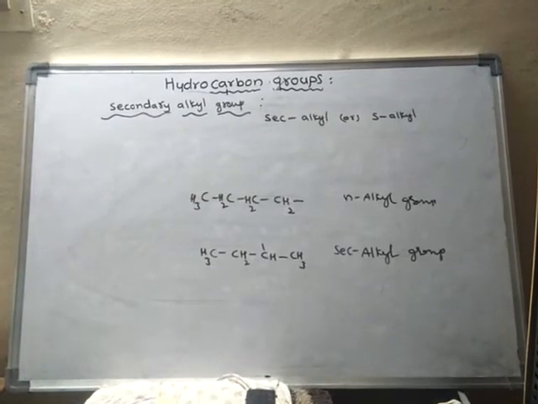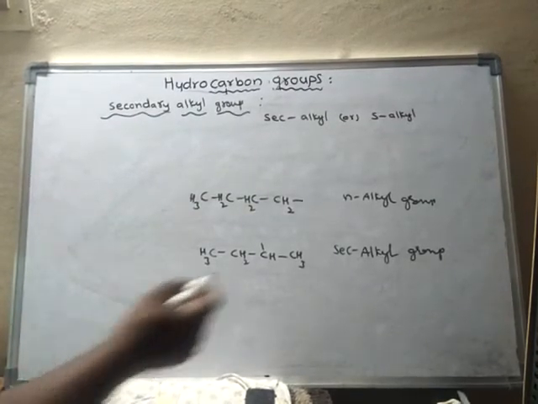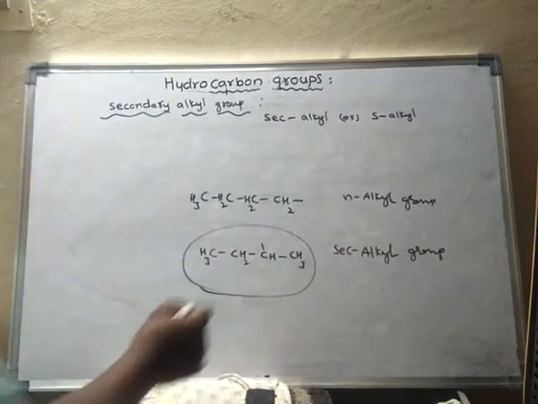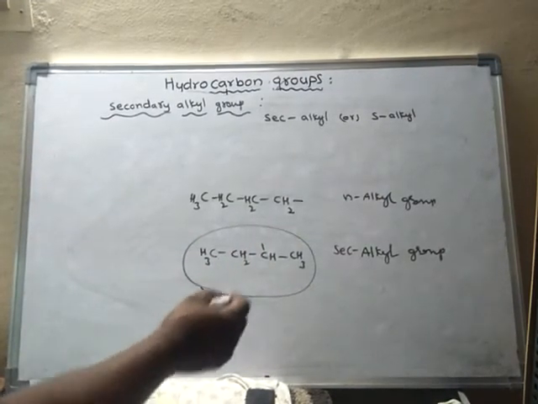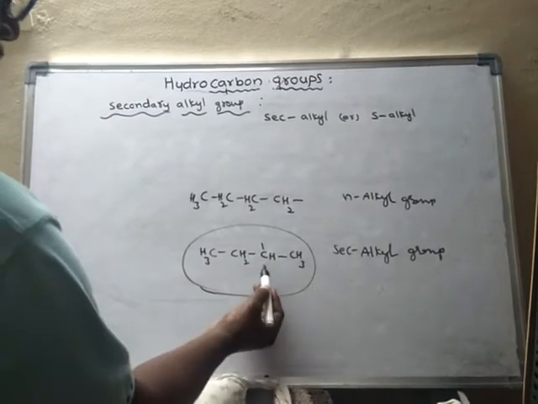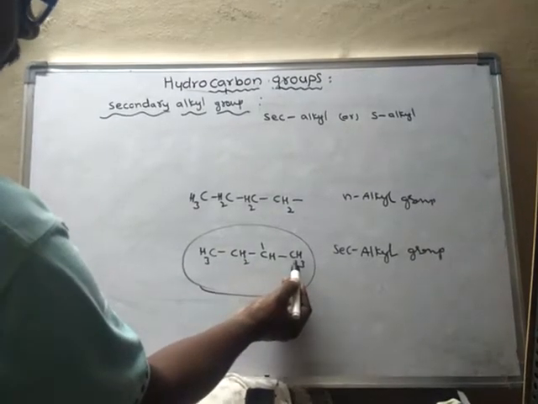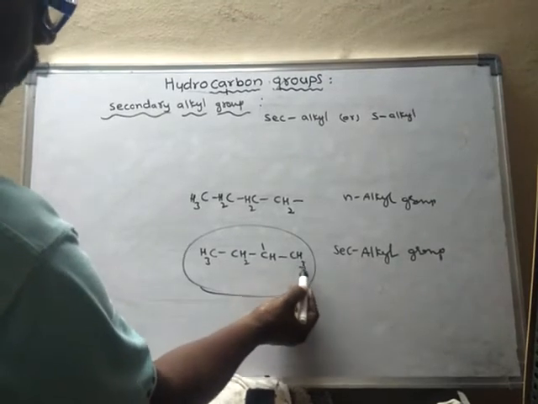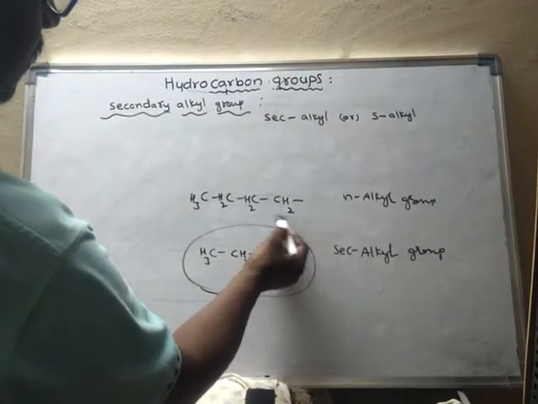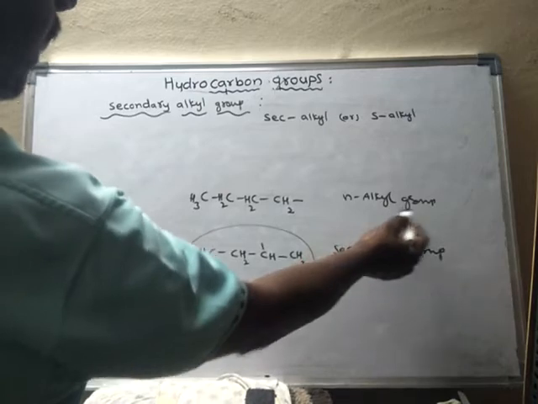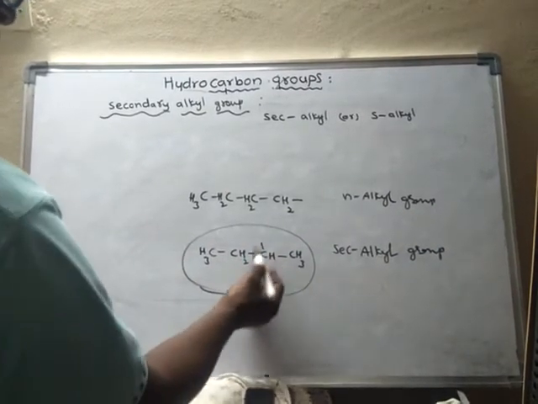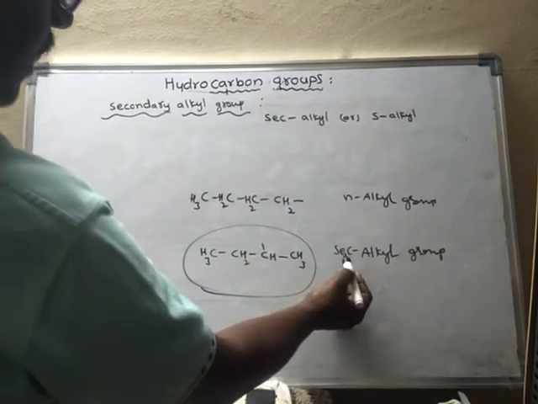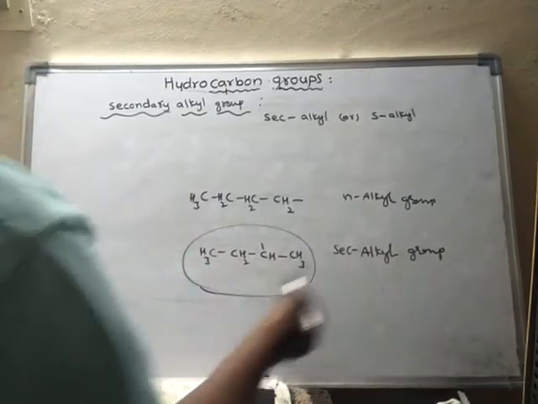How is a secondary alkyl group formed? It is formed by the removal of one hydrogen from the secondary carbon atom. So this is the secondary carbon atom, this is the primary carbon atom. If I remove hydrogen from the primary carbon atom, it is said to be an N-alkyl group. If I remove hydrogen from the secondary carbon, it is said to be a secondary alkyl group.